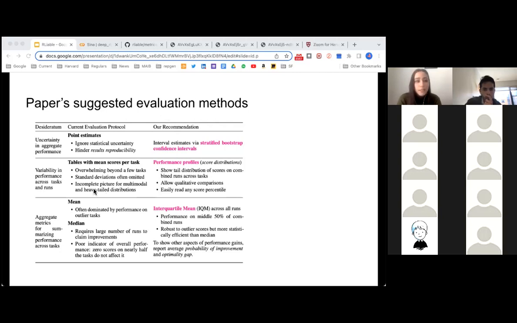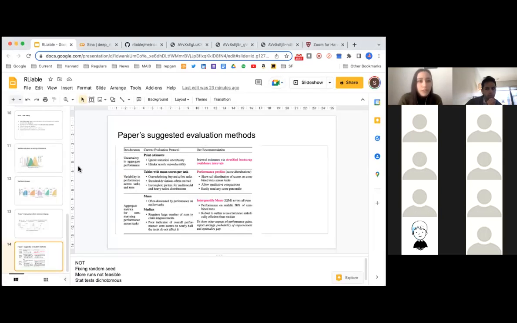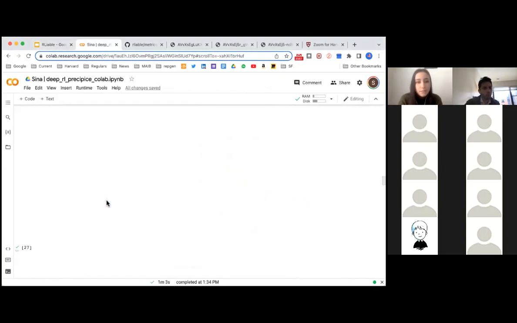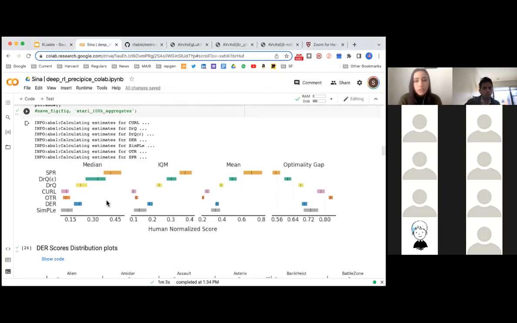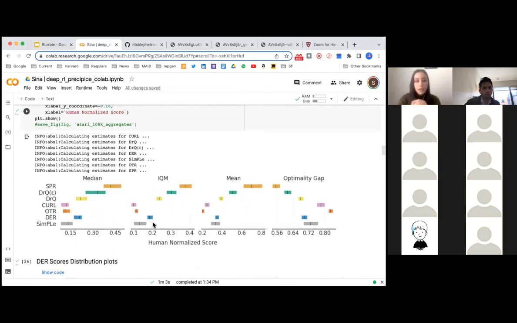So let me switch super quickly to here. Yeah, so what we want to look at first is how we can go from these point estimates, median and mean, to something better, that's IQM or optimality gap. And so the argument here is that IQM has a much smaller confidence interval. So it's preferable over the median. It's not influenced by outliers as much.